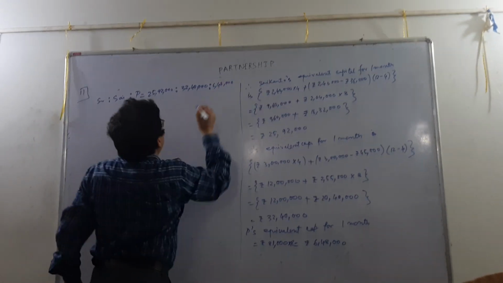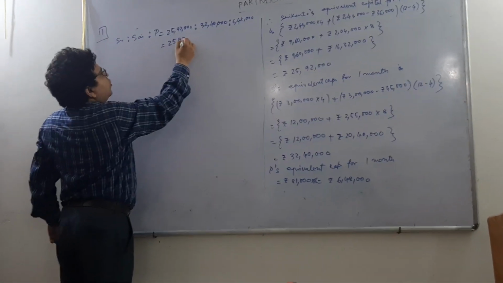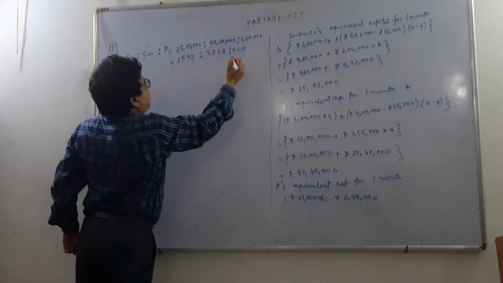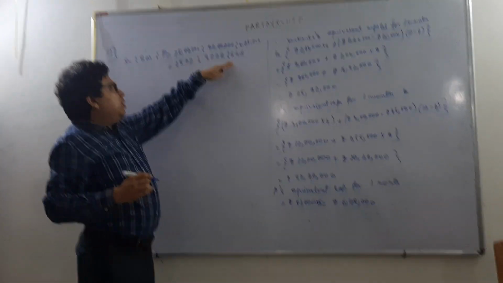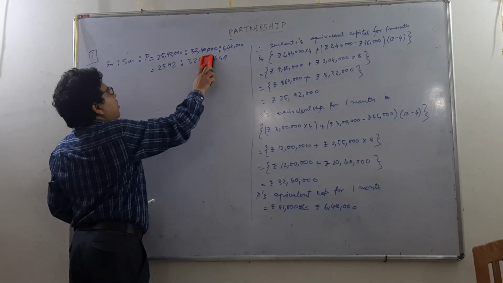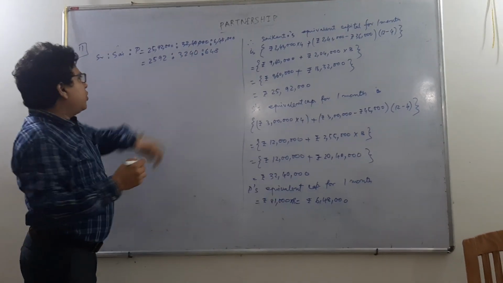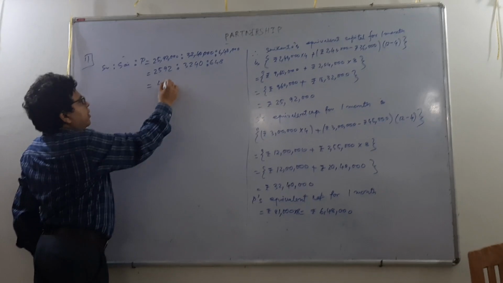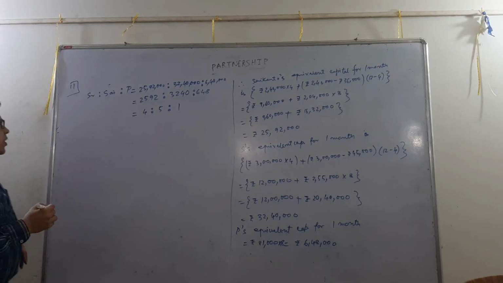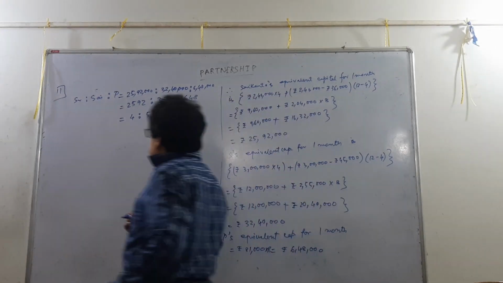6,48,000. If we cancel the common zeros, then we are left with 2592 is to 3240 is to 648. Now 2592 and 3240 are divisible by 648. So we get the simplest form of the ratio as 4:5:1. Now the total profit was 39,150.